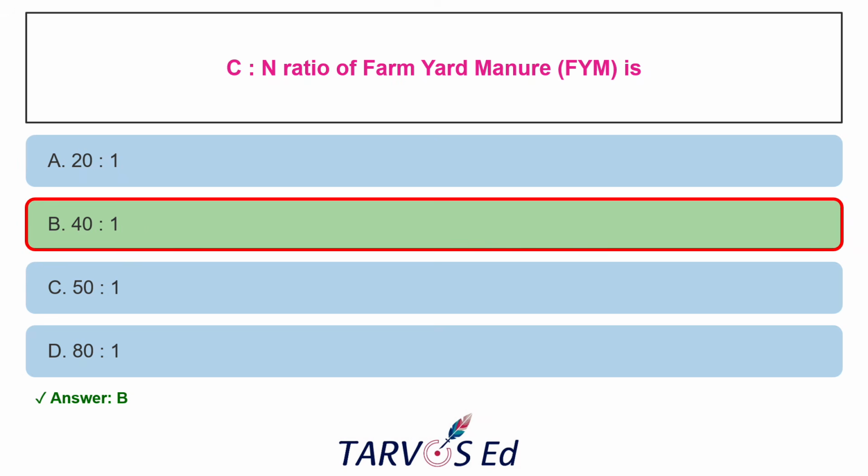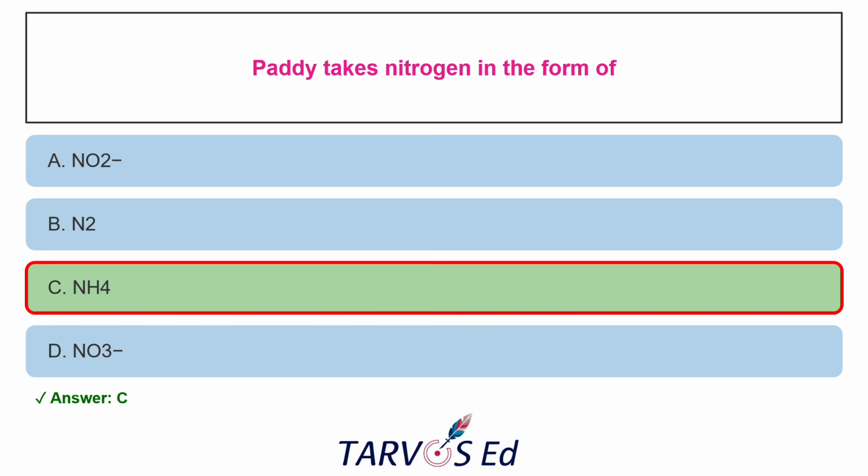The next question is: paddy takes nitrogen in the form of. Options are nitrate, nitrogen, ammonia, and nitrite. So the correct answer is ammonia. Why? Paddy is usually grown in flooded or anaerobic soil, right? So there will not be any oxygen.